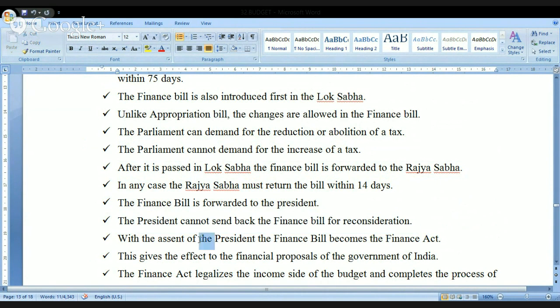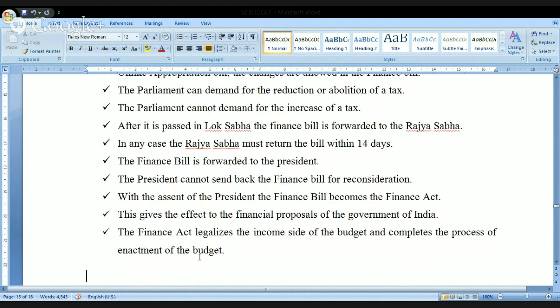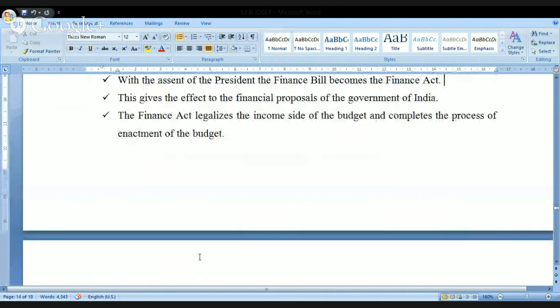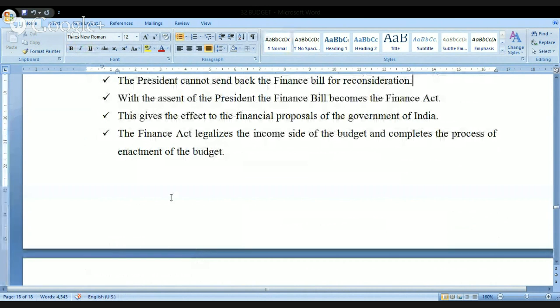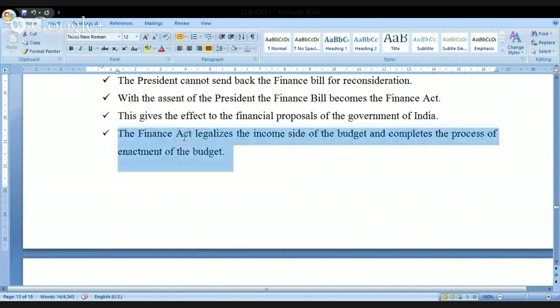With the assent of the president, the finance bill becomes a finance act. This gives effect to the financial proposals of the government of India, meaning the government can start taxing the people. Now, this gives effect to the financial proposals of the government of India. The Finance Act legalizes the income side of the budget and completes the process of the enactment of the budget.